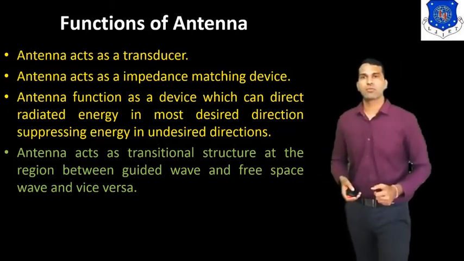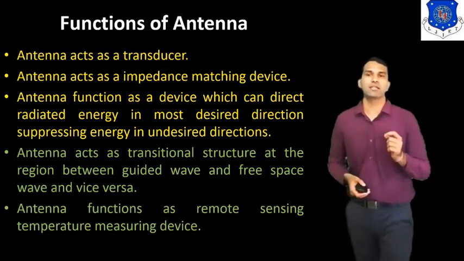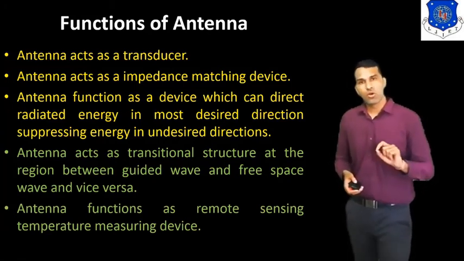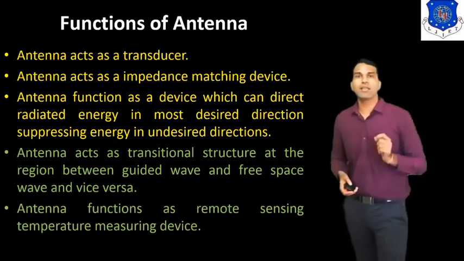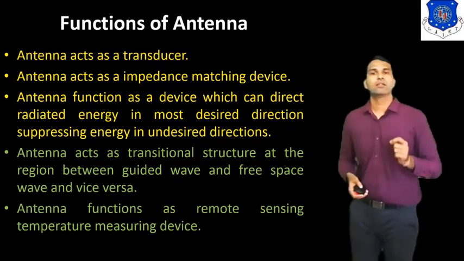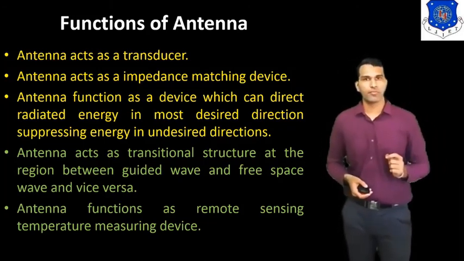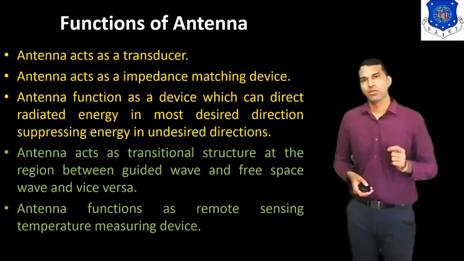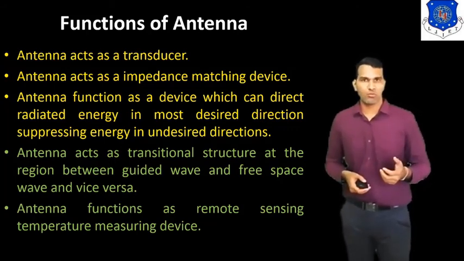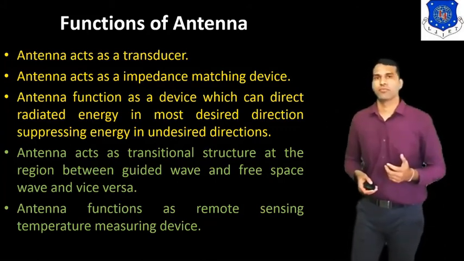Now the next function of the antenna is that it functions as a remote sensing device. In some applications, an antenna is used to measure temperature. In industry, there are many devices that work at a high temperature.